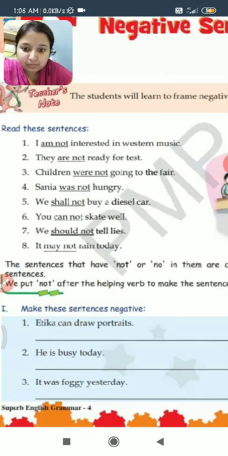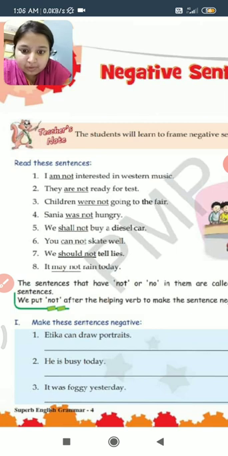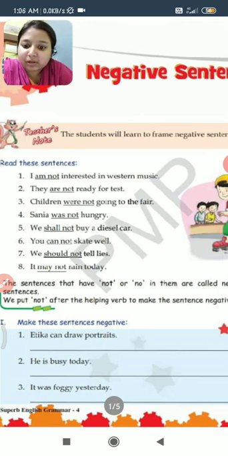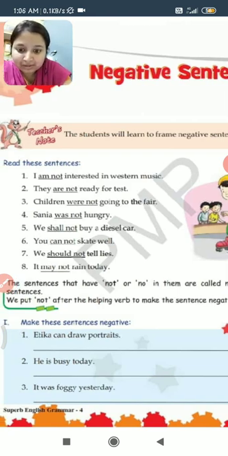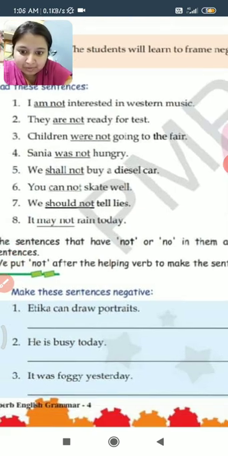Now, children, we put the word not after the helping verb to make the sentence negative. किसी भी sentence को negative बनाने के लिए हमें helping verb के बाद after that helping verb we have to put the word not. The time we put this word not, it becomes a negative sentence. We have certain exercises based on this. Let us just have a look.